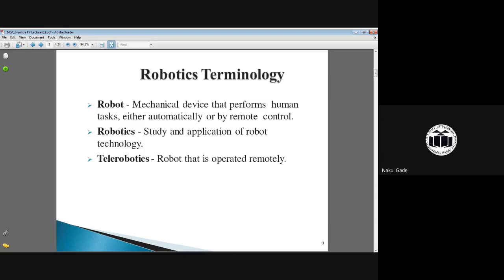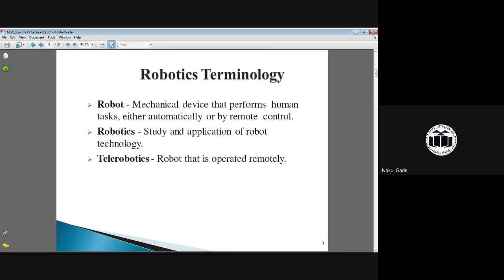Before starting with the robot, there are basic terminologies associated with robotics. How can we identify any equipment and say that this is a robot? Basically, a robot is a mechanical device that performs human tasks either automatically or by remote control. Robotics is the study and application of robots operated either automatically or remotely.